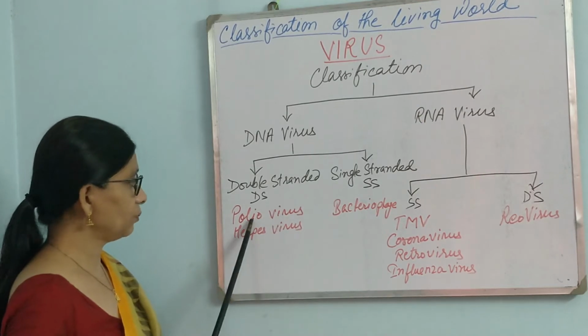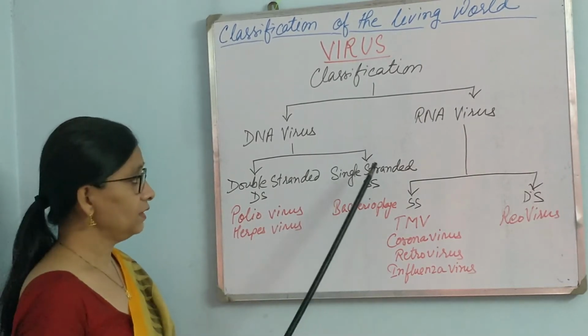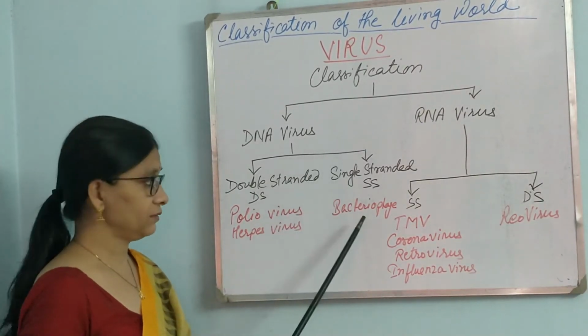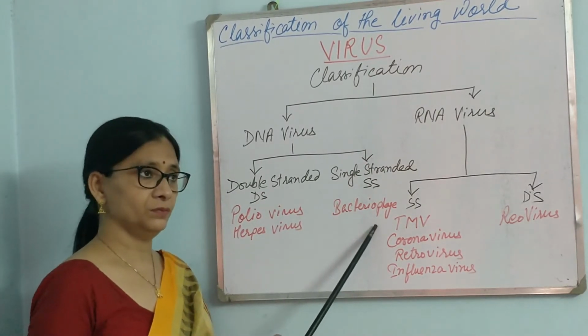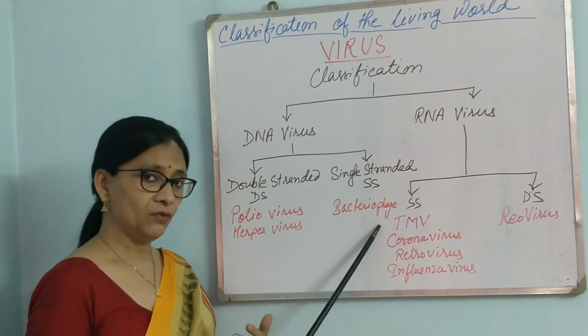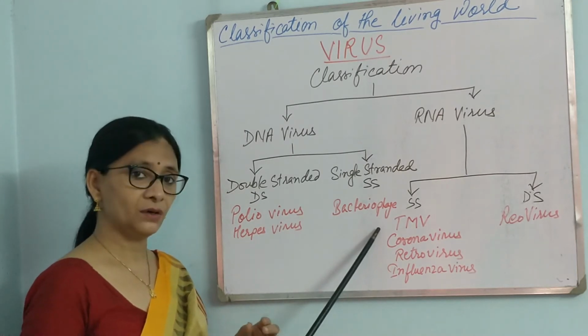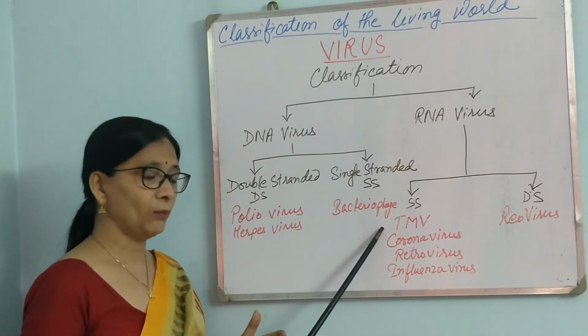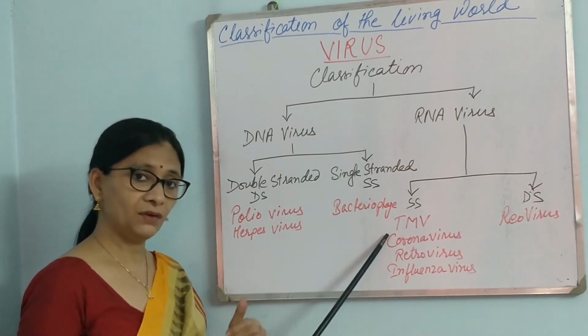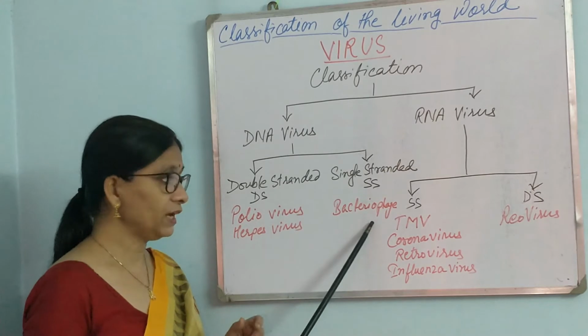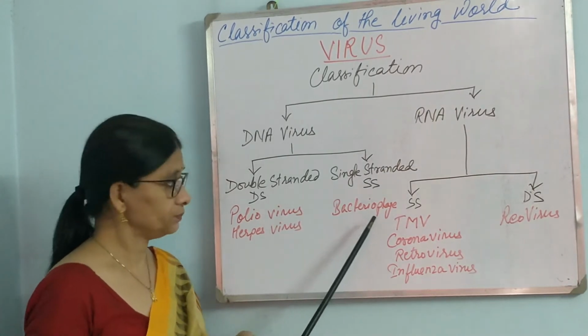Double-stranded DNA viruses are poliovirus, herpes virus. Single-stranded DNA virus are bacteriophage. Bacteriophage, they are known as T2, T4 phage particle. They infect bacteria. Most commonly they infect Escherichia coli, the bacteria which stays in intestine. So they are sometimes known as coliphage also.